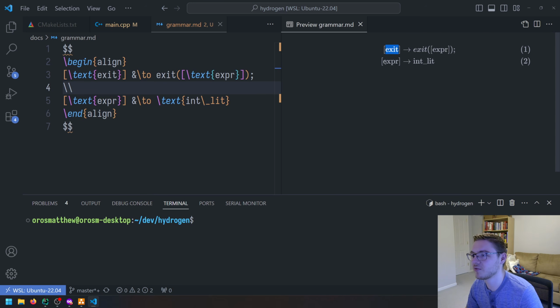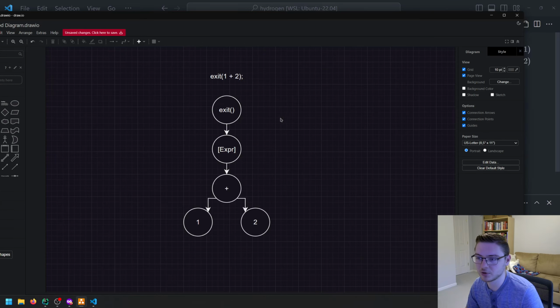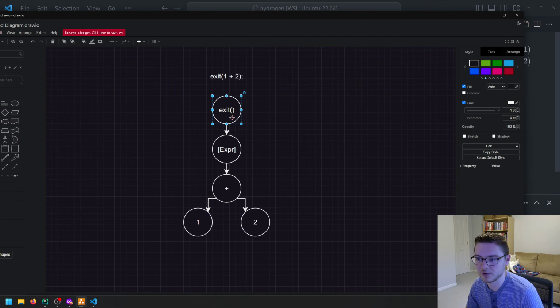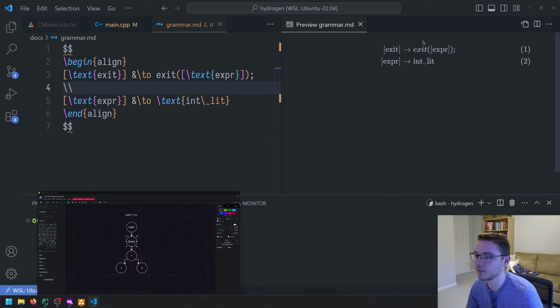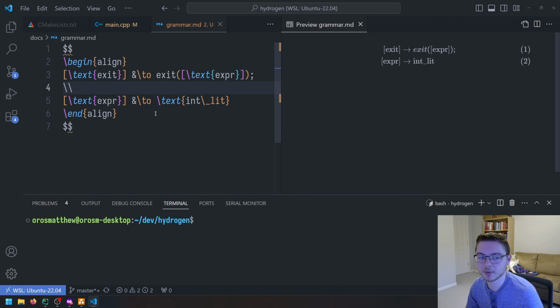Essentially, each of these productions will then turn into the nodes that create our tree. So you can see exit and expression here will be nodes in our tree. Right now our expression will just be a number, but in the future we could have a number plus another number.